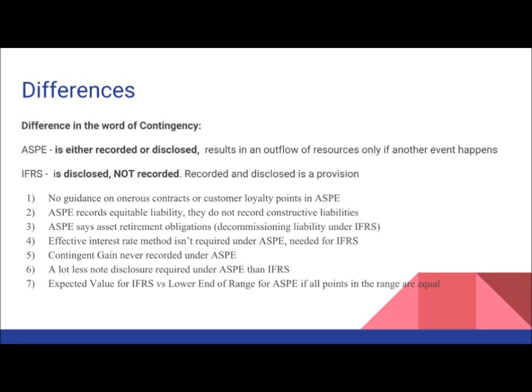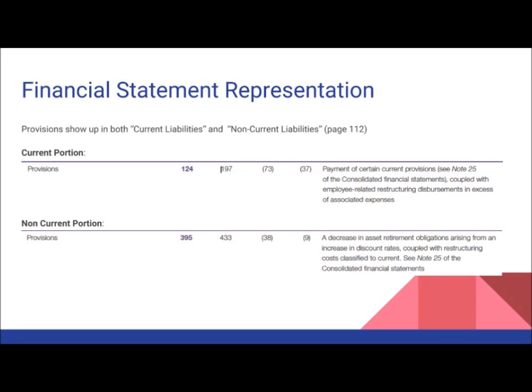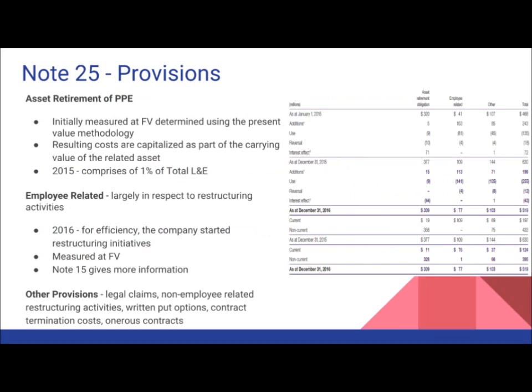So these are different ways that contingent liabilities can be accounted for differently under IFRS or ASPE. The first public company that we decided to focus on was TELUS. When we look at the financial statement representation, provisions show up both in current liabilities and non-current liabilities. As you can see from this slide, TELUS explains the difference between 2015 and 2016 provisions, as well as gives an explanation on why these provisions changed. More information can be found in the note disclosure.